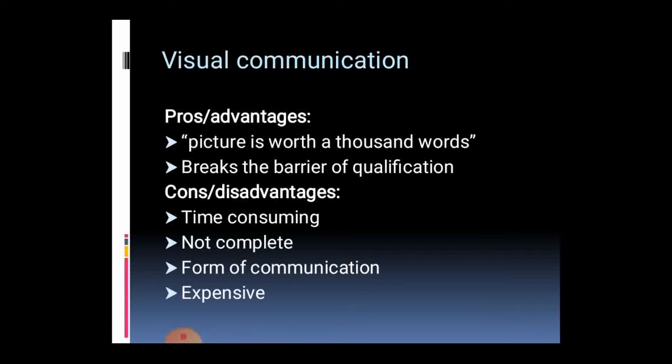And it is not a complete one. For example, you may come across a zebra crossing, then a school zone symbol, a hospital zone symbol. We may see that and get to know only that there is a hospital nearby, there is a school nearby, but we do not get the knowledge that we should go slow or take a pace there, right? Because it is not a complete one.